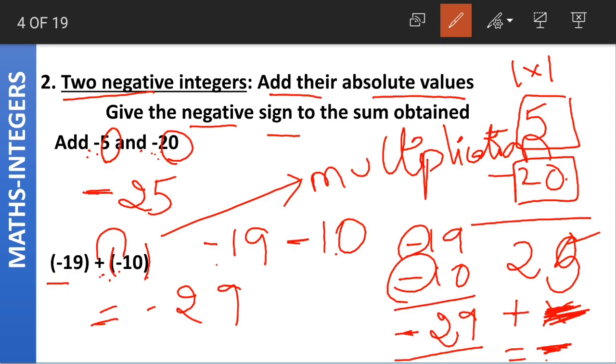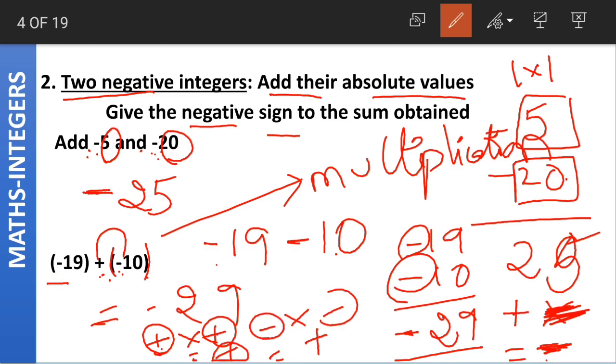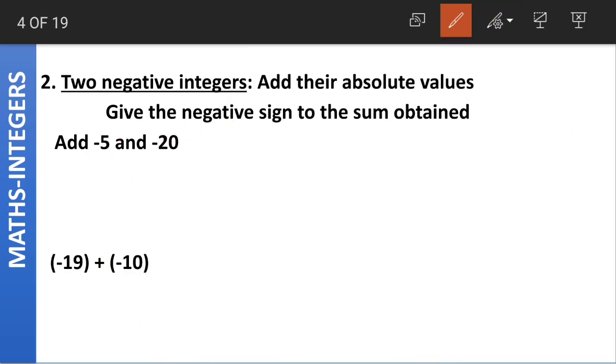Okay class, when we multiply plus and minus sign, we get minus. What happens when we multiply minus and minus? We get plus, and plus into plus also gives plus. So when both signs are the same, we get plus as the answer. Again here we have two minus signs, right? Both the signs are same, so the answer is plus. When we have different signs, the answer is minus. Is this clear class? When we have two negative integers, we add their absolute values and give the negative sign to the sum obtained.